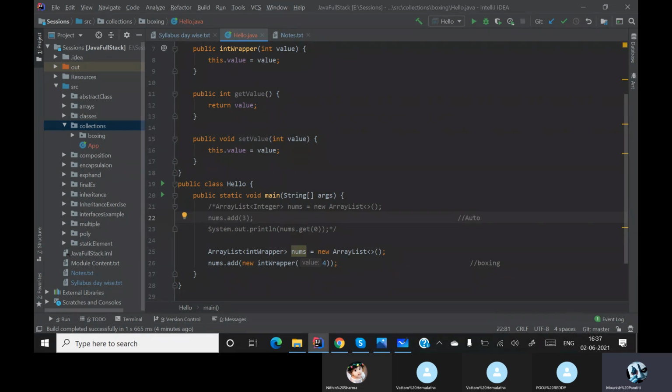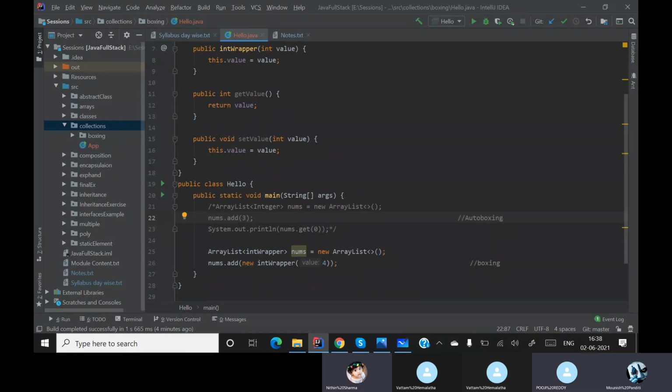If it is doing it automatically, simply add, then this is called auto boxing. Adding the value with the help of some other wrapper class, with the help of some other methods, is called boxing. Instead of using the add method, if I use any other things, then it is called boxing. Am I clear?